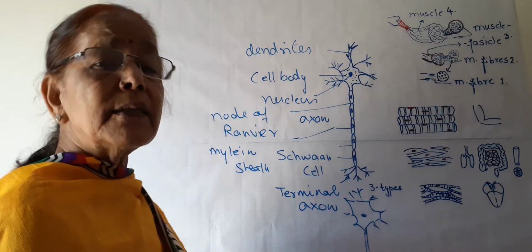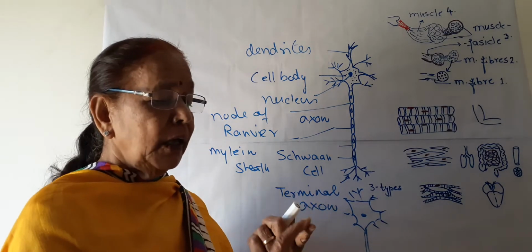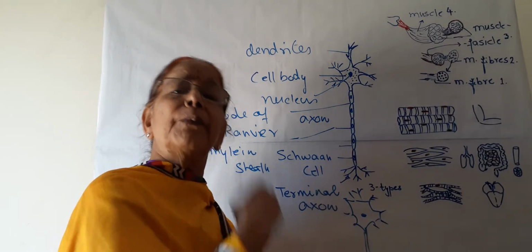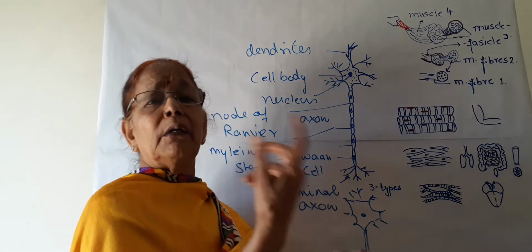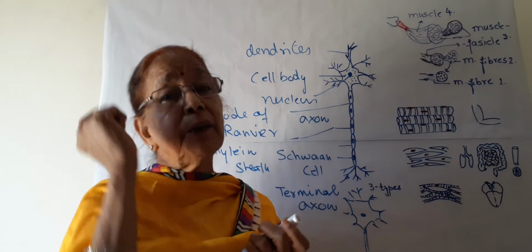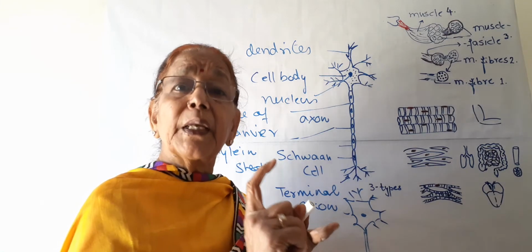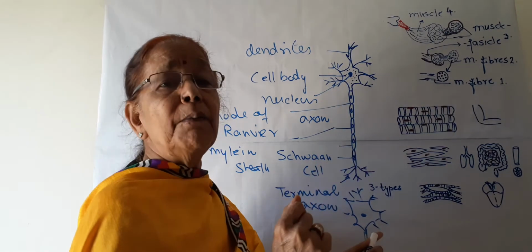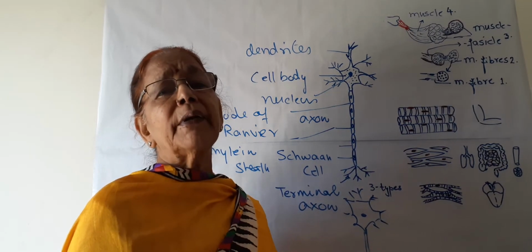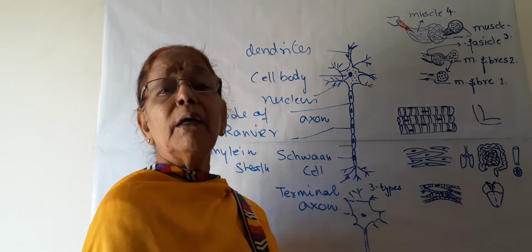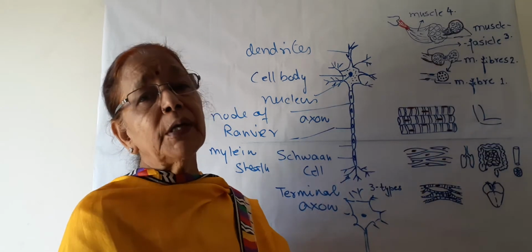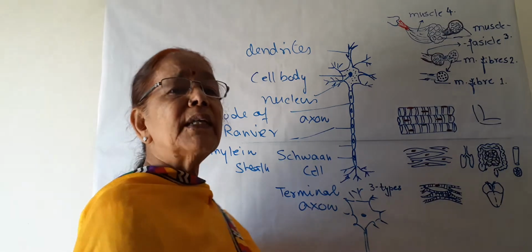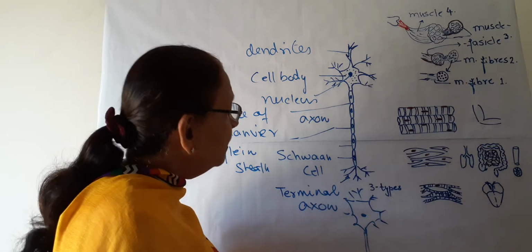In this way, from one neuron to the next, the impulse travels to all the body, to all the necessary organs of the body. If we touch a heated plate, then this stimulus goes at once by these neurons to our brain that we have touched a heated plate. In this way, in a fraction of a second, this impulse goes in the form of electrical impulses to each and every part of the body. In this way, this nervous system works. You will study in detail in the next class.